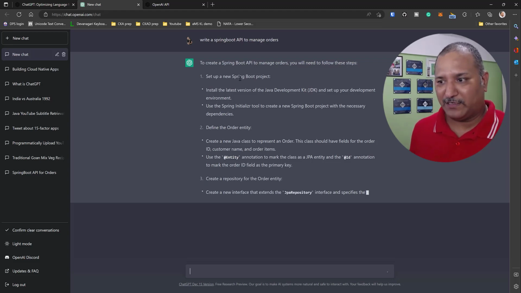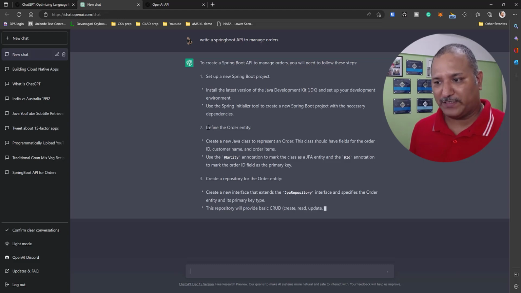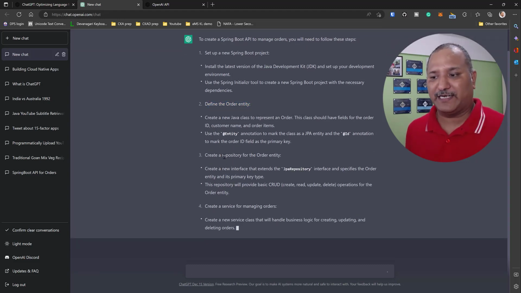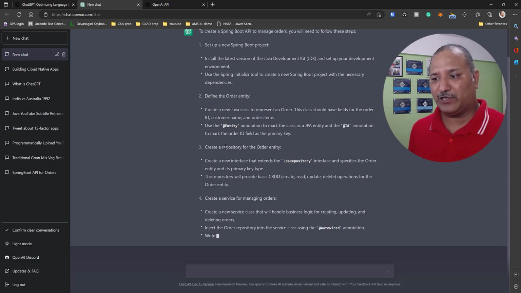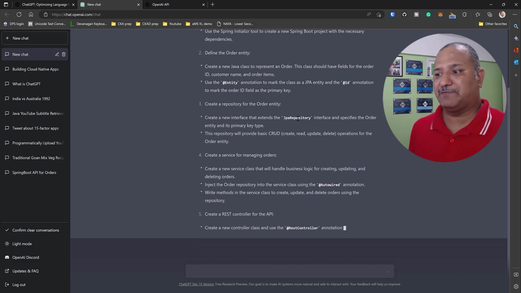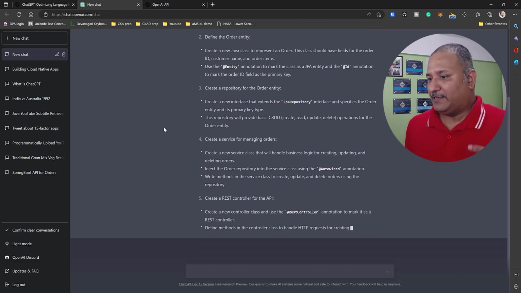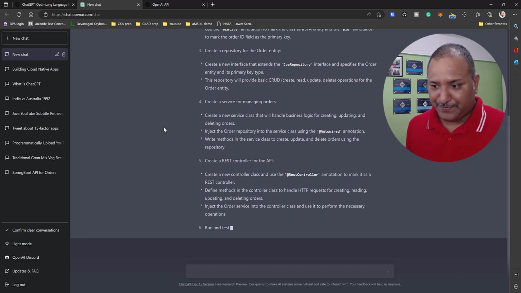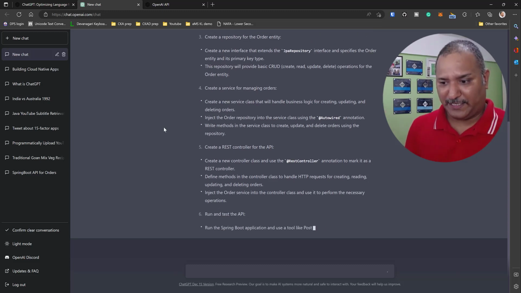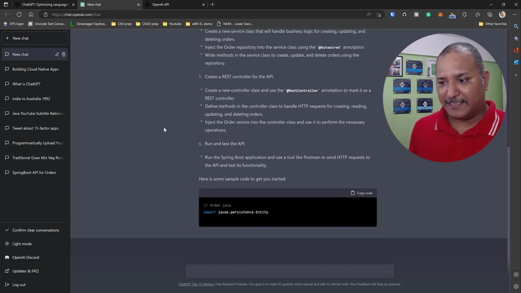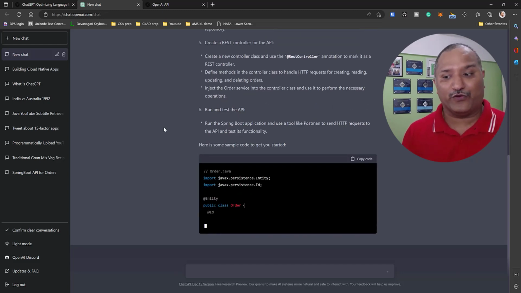What is required to set up a Springboot project, what is required to define an order entity. It is also telling me that I need a repository to manage the orders. It's also telling me that this extends JPA repository. What I find very relevant and very interesting here is it is listing all the steps for me. It's also giving me a lengthy explanation, and then it's also generating the code for me.